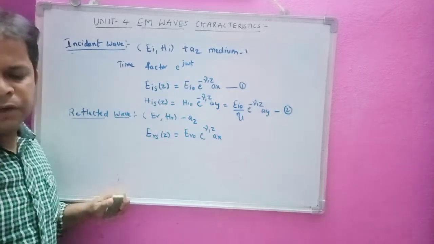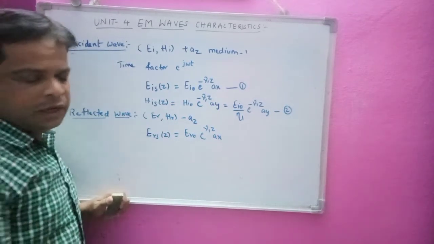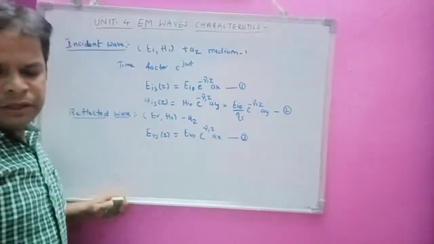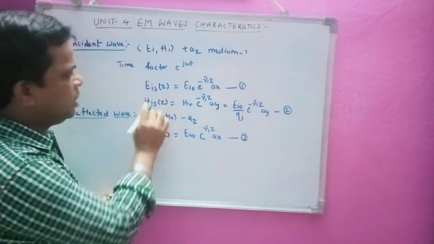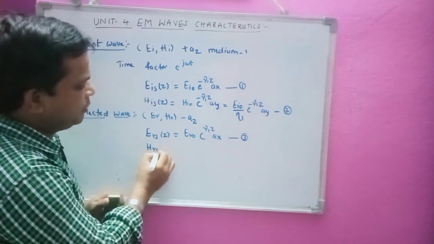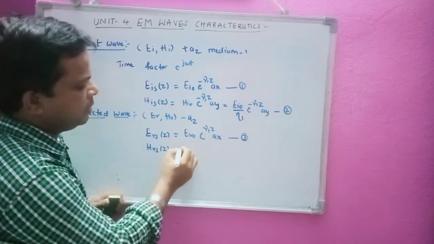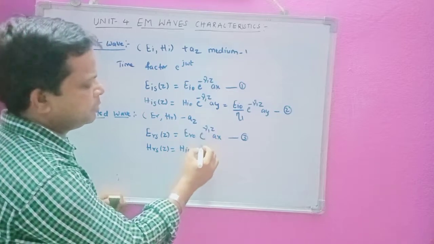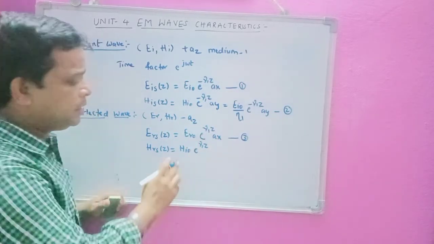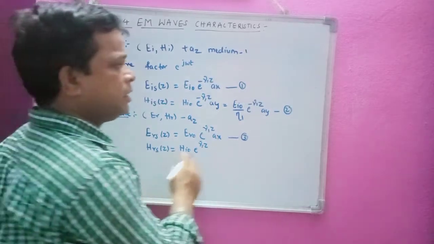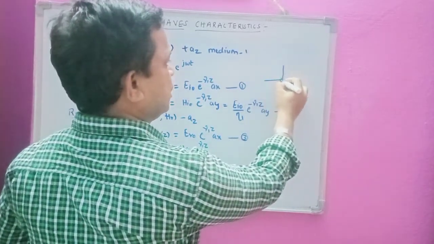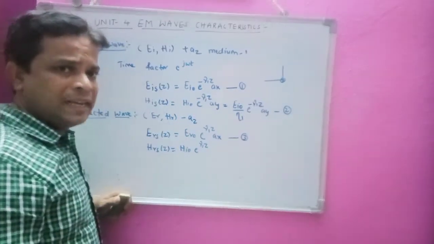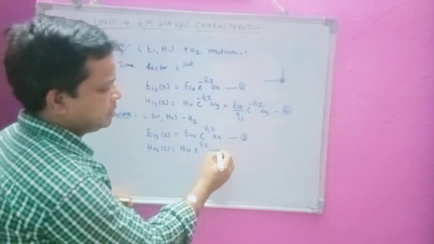So this field direction is not going to change, but only the magnetic field is going to change. Let us take this as equation number 3. Similarly, now HRS. Now I am going to take HRS, the magnetic field. Now HI of 0, and the wave is propagating in the negative z direction, gamma 1 z. But the magnetic field what we have taken in the diagram 1, we have taken cross mark, that is the wave is entering inside, that is positive y axis. So that's why we have to take minus ay.